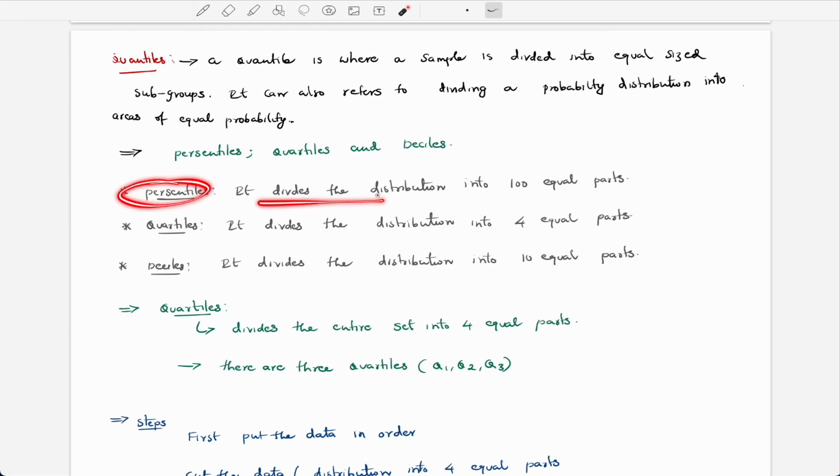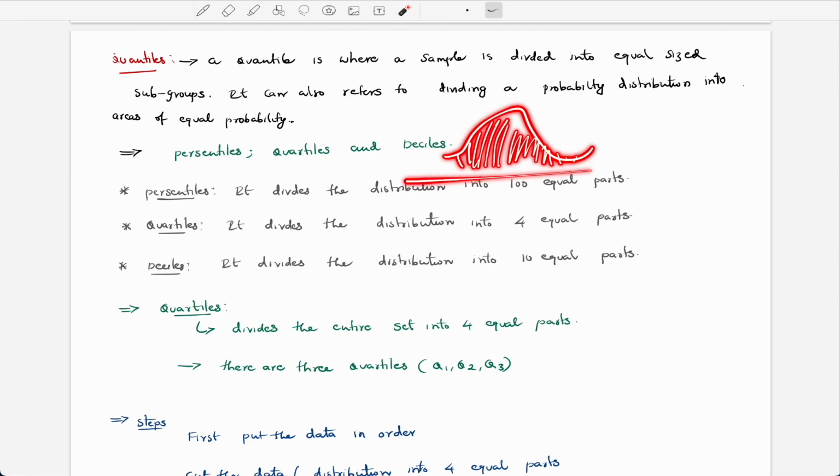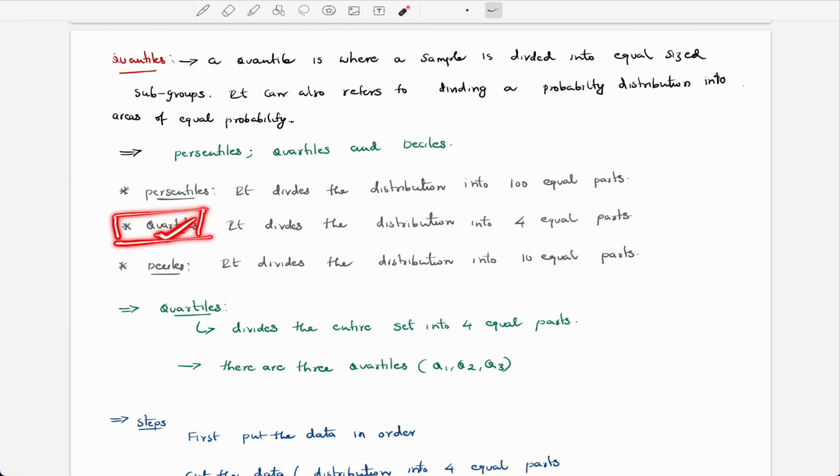This is a distribution and it is divided into 100 parts, and this is a percentile. Quartiles are the main thing here, the ones we use most of the time. Quartiles divide the distribution into four equal parts, like this: 1, 2, 3, 4.